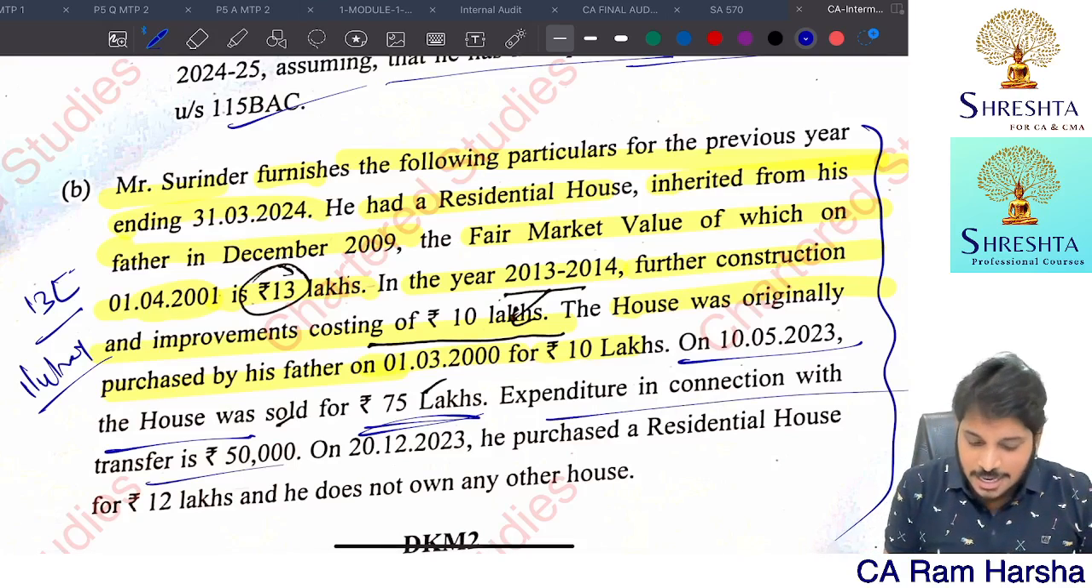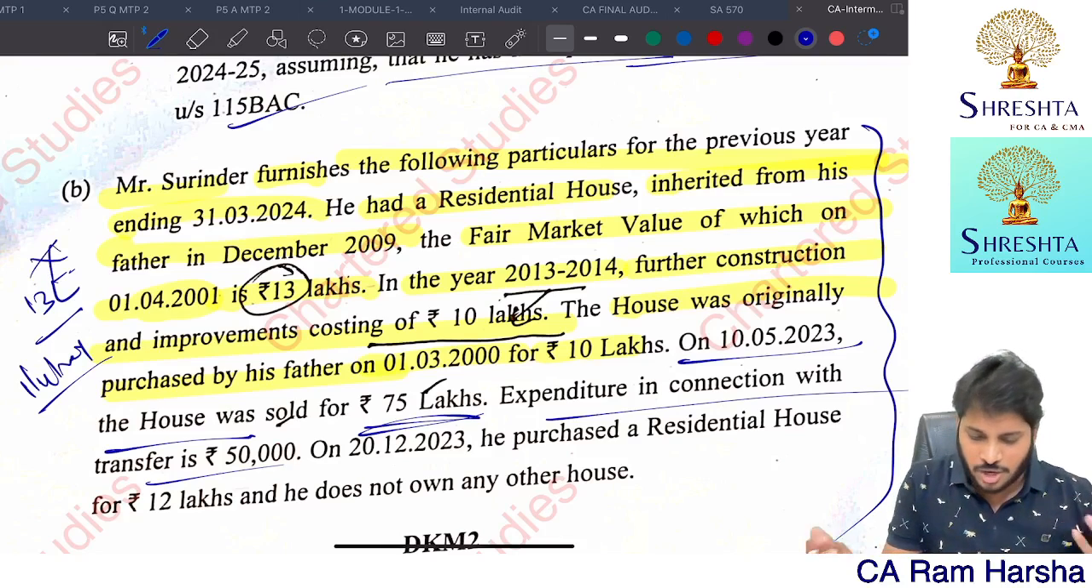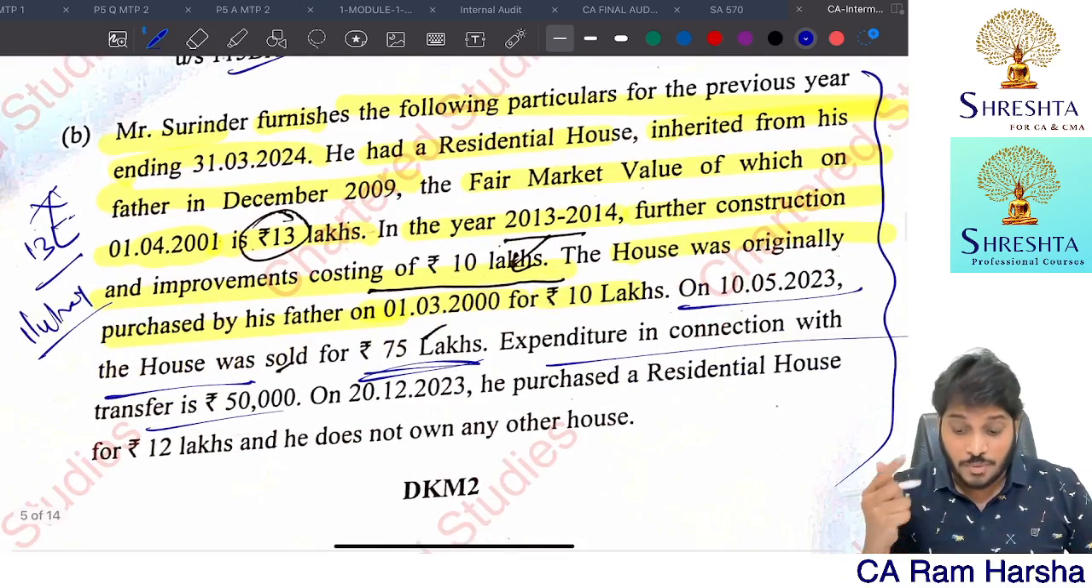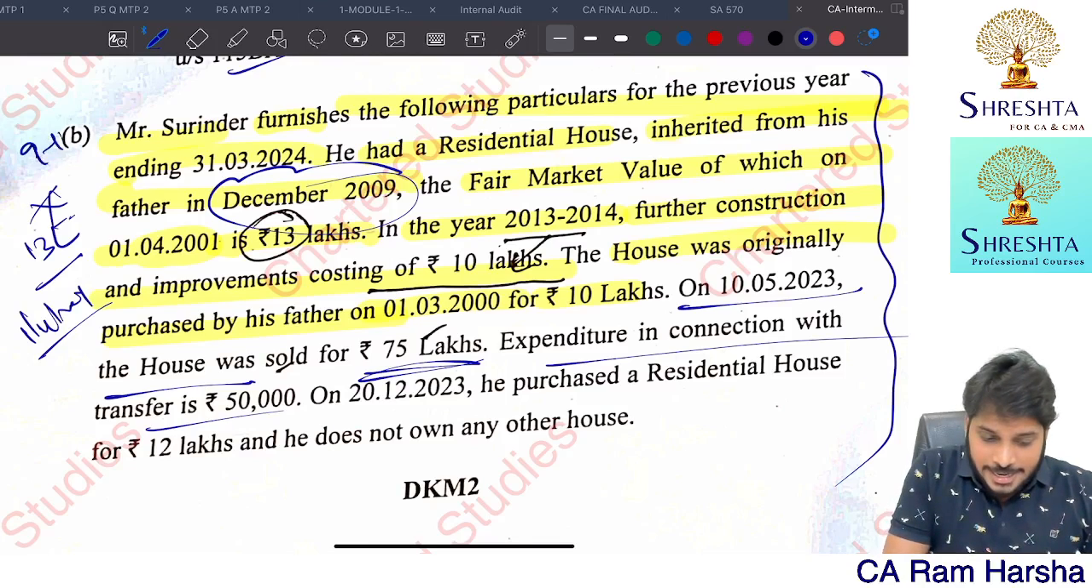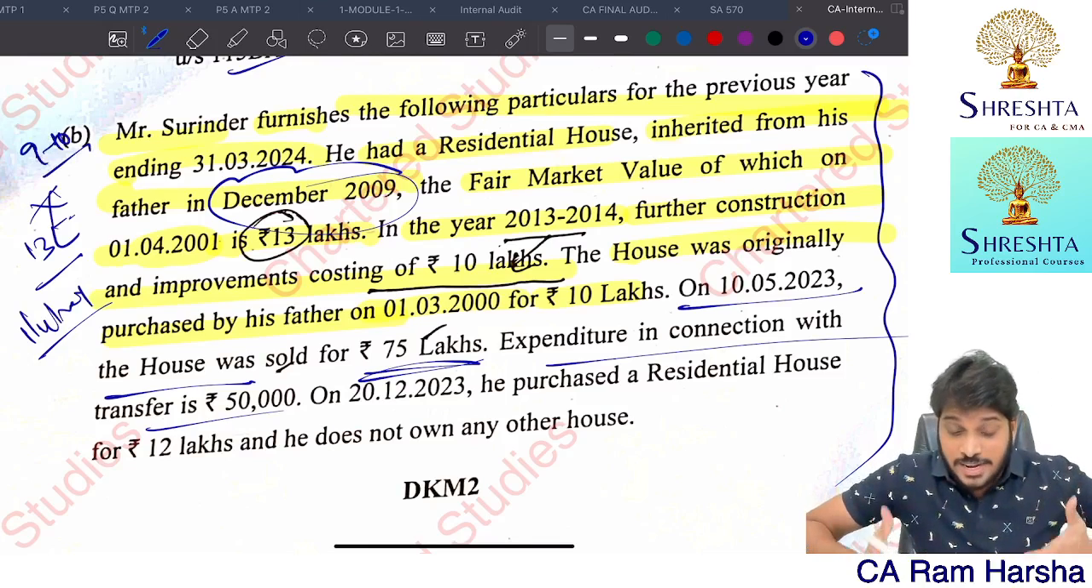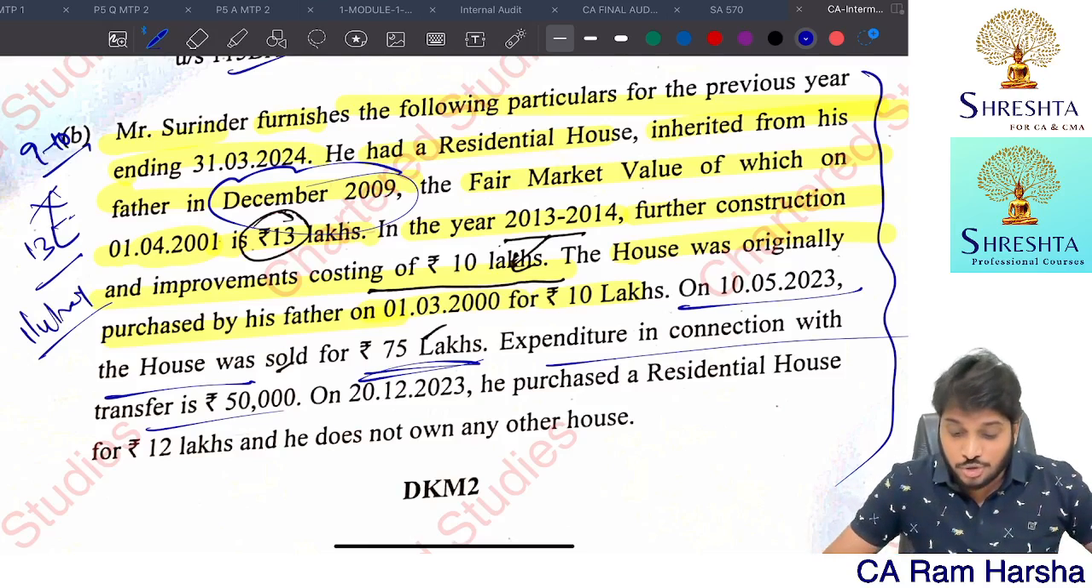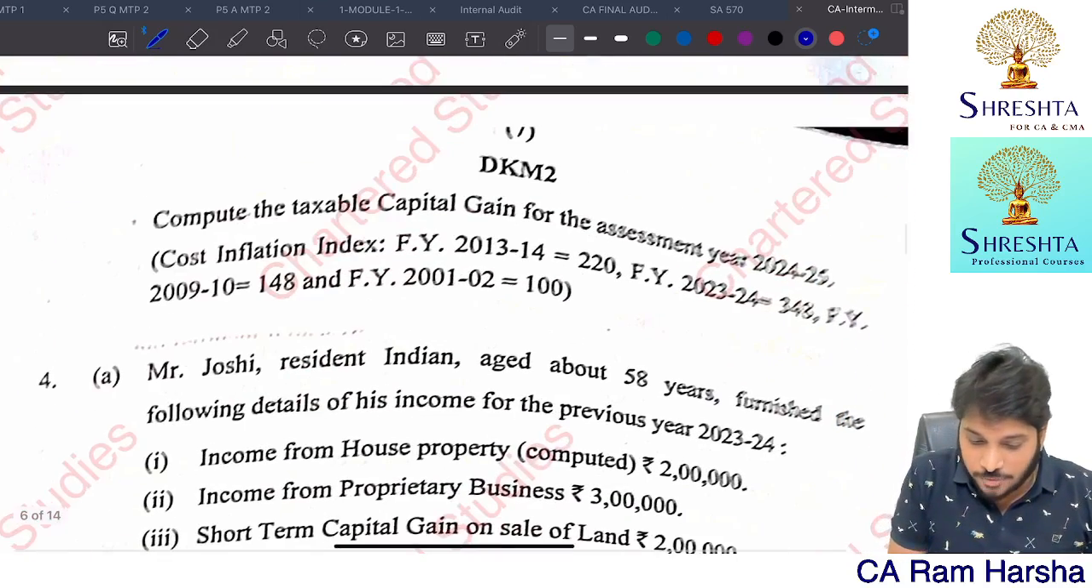Expenditure in connection with transfer is 50,000. So 75 lakhs minus 50,000 is the net consideration, minus 13 lakhs, which is the indexed cost of acquisition. When you're taking indexed cost of acquisition, you should take the first year in which it was first held by the previous owner, 2009-10. So from that year you should take indexation. 2009-10 onwards you should take indexation.